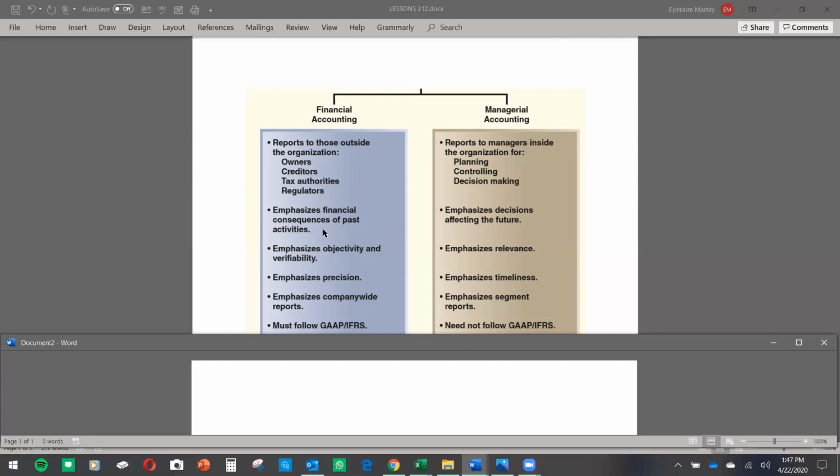Okay, they give you the information. This is our income statement, this is our balance sheet. You look and you audit what's already happened. But managerial accounting, you predict the future. You make decisions for the future.